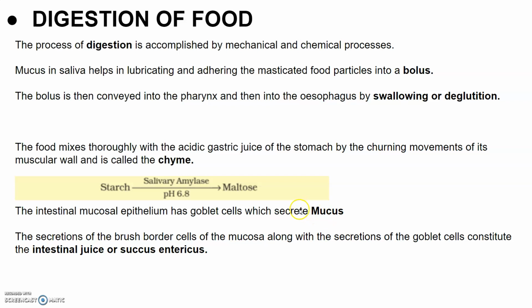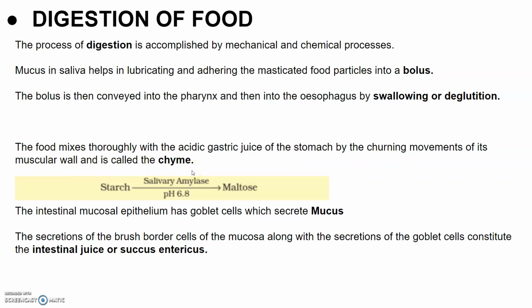Mainly the mucus or neck cells which secrete mucus, then the peptic or chief cells which secrete the proenzyme pepsinogen, and the parietal or oxyntic cells which secrete HCl and intrinsic factor, which is essential for the absorption of vitamin B12. The stomach stores the food for 4 to 5 hours, and the food mixes thoroughly with the acidic gastric juice by churning movements of the muscular walls, and this is called chyme.